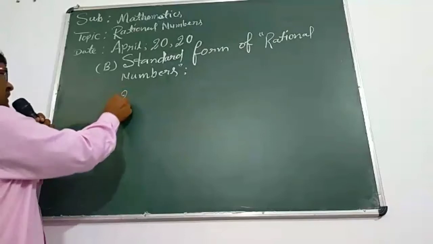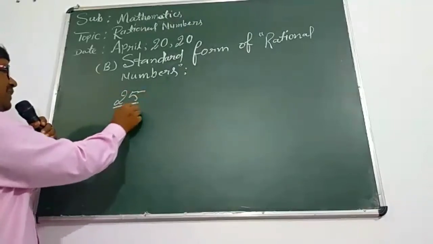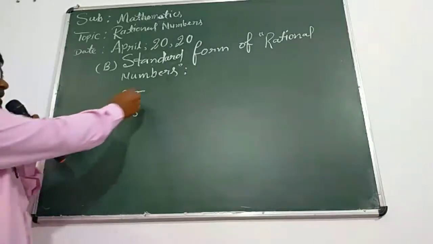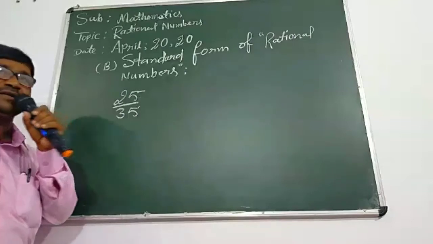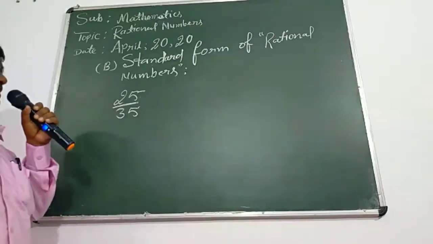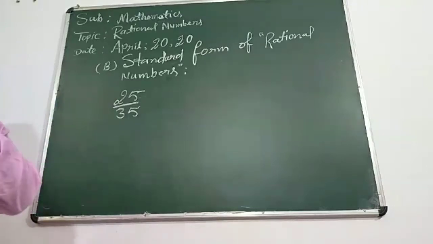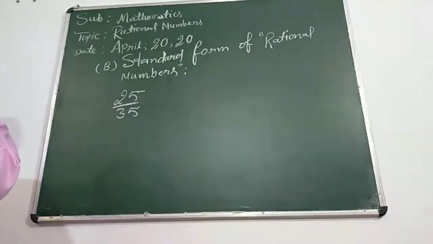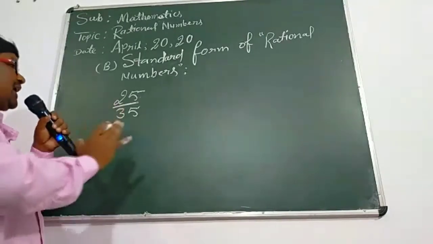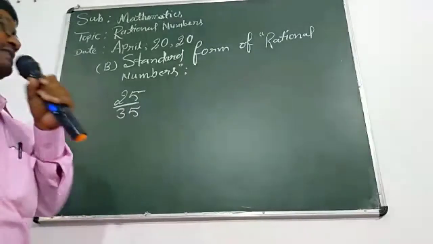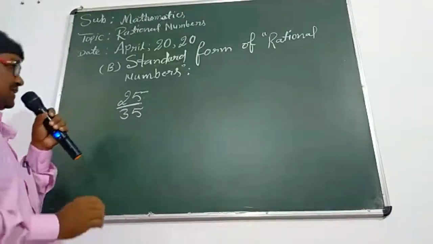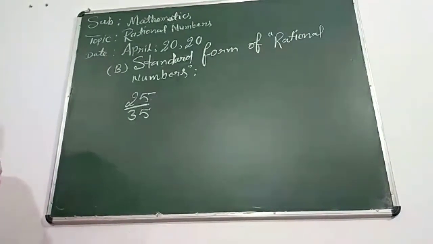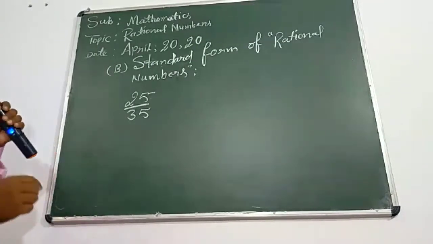Suppose that you are writing 25 upon 35. And you can say, sir, both are integers here. 25 is P and 35 is Q. But this rational number is not a standard form. This is a rational, no problem at all, but not a standard form. How can we change it into its standard form? First, we should try to select the common divisor. How can you select a common divisor?